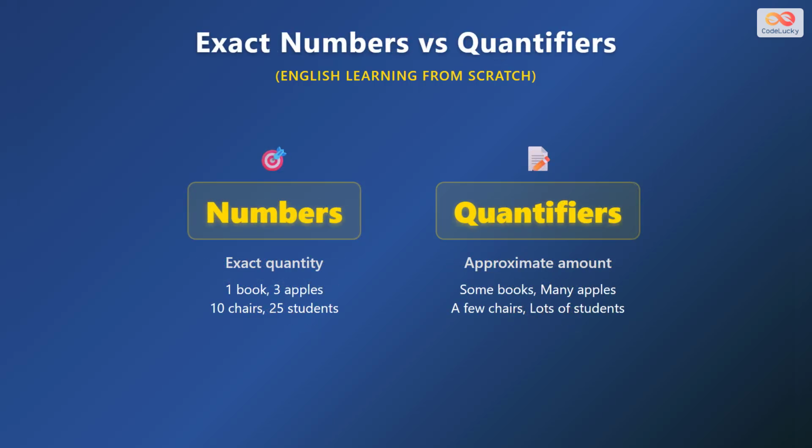Use numbers for exact amounts. 1 book, 3 apples, 10 chairs. Use quantifiers for approximate amounts. Some books, many apples, a few chairs. Numbers give precise counts. Quantifiers give general ideas about quantity without exact numbers.